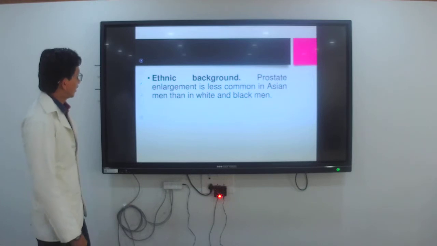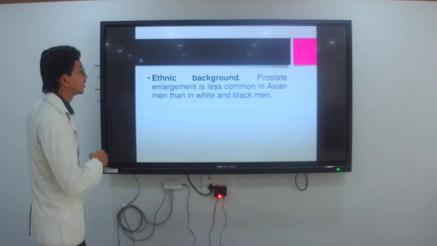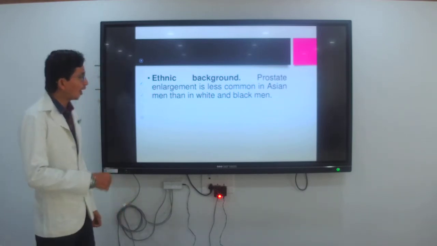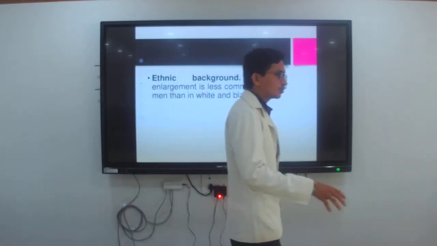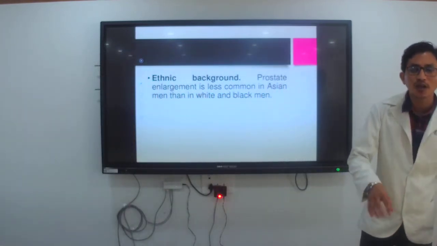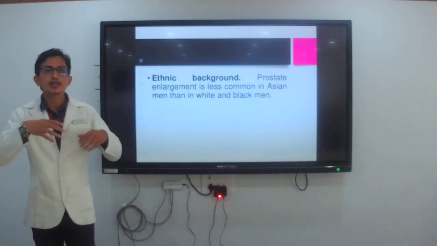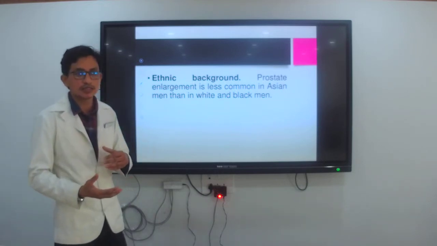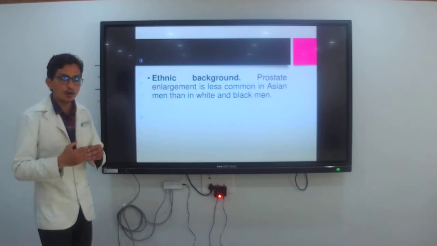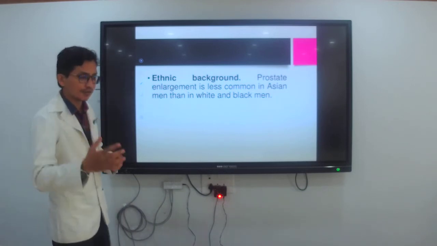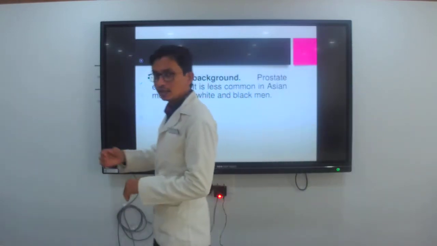Then next is ethnic background. Prostate enlargement is less common in Asian men than in white and black men. In India fewer people suffer from BPH, but people are more prone in America. Why? Because of activity, hormonal changes and diet, they have more early development of lifestyle changes, so they suffer from BPH more in America than in India.